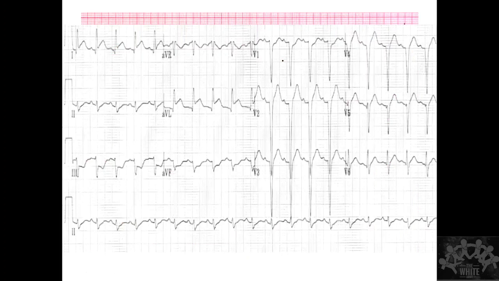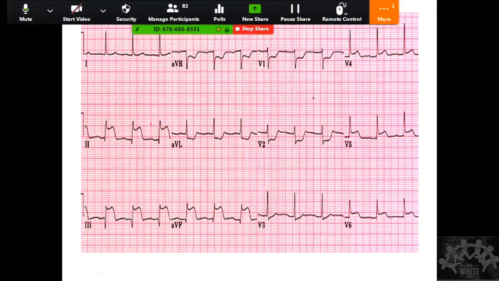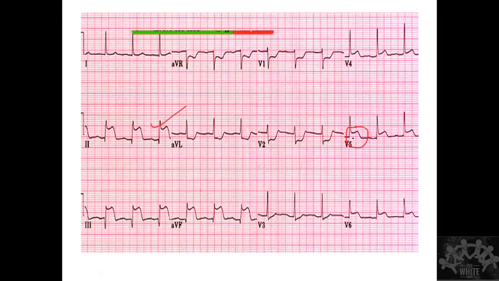So now you tell me for this. So guys, whenever you look, you look at all the walls. Okay. So here you have the inferior wall. You're also having it in the lateral wall. Okay. Remember this also. Are you seeing this here? Something peculiar here. Something like this.